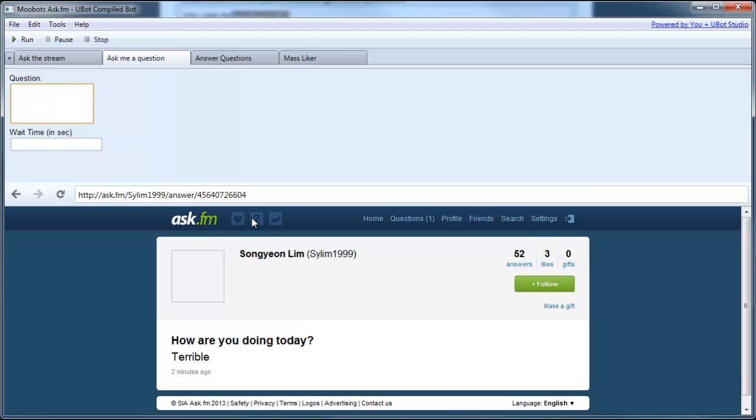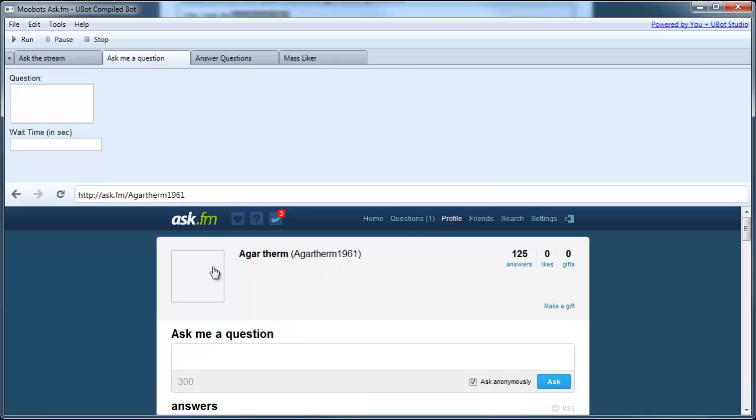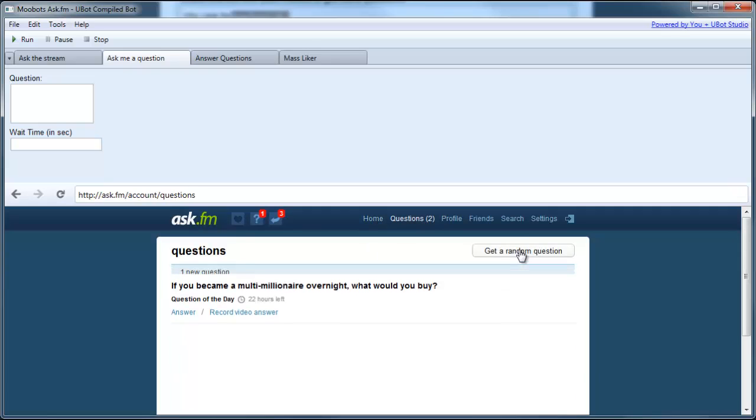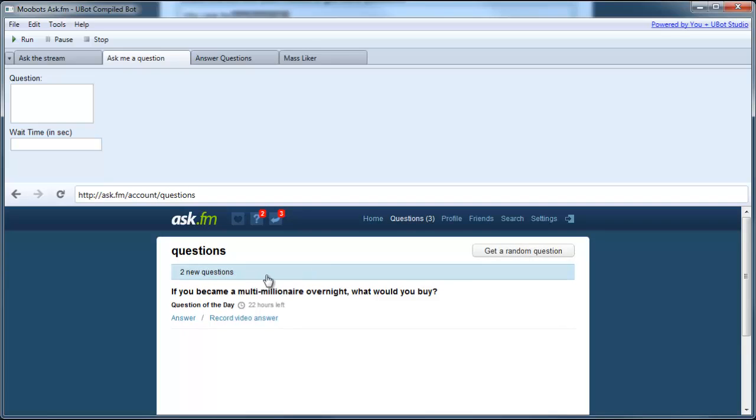So the question is over, I believe, in the profile tab. So this will ask anonymously, ask a question, where people go over here to this question tab and they're clicking get random question. This is where your questions are going to appear from people. So if you just type in what color is the sky?